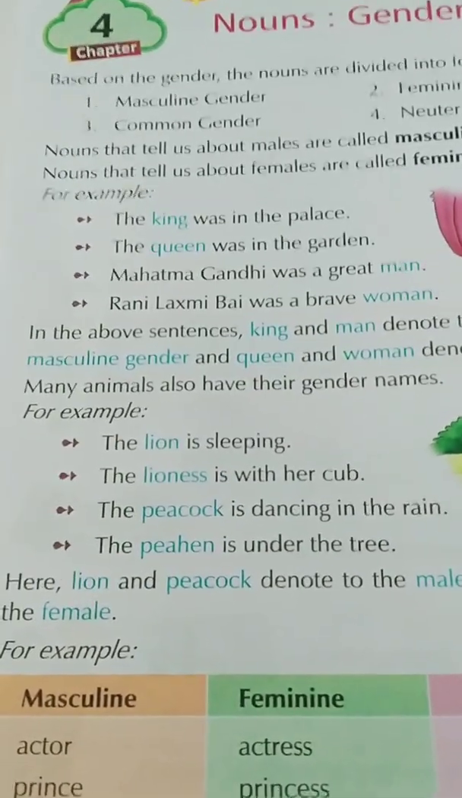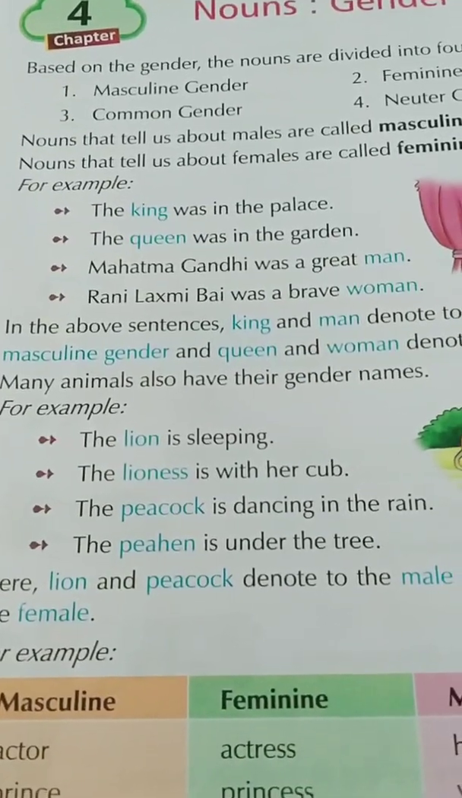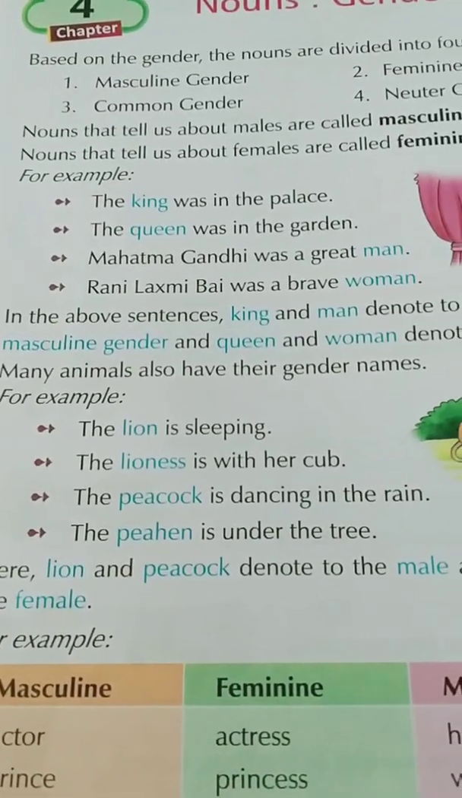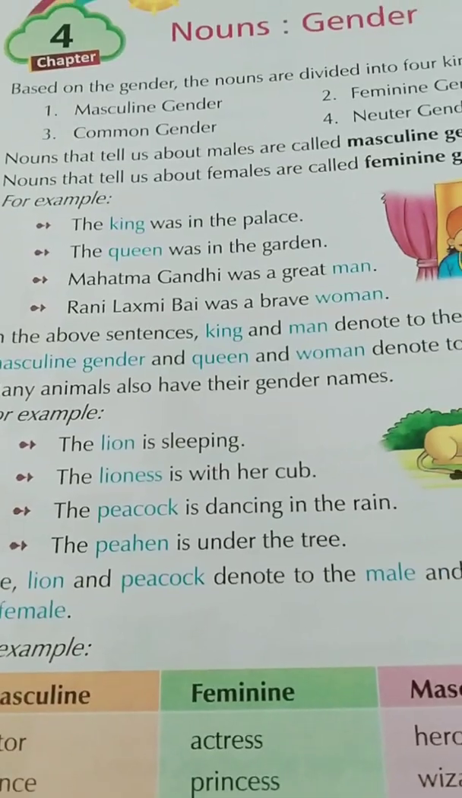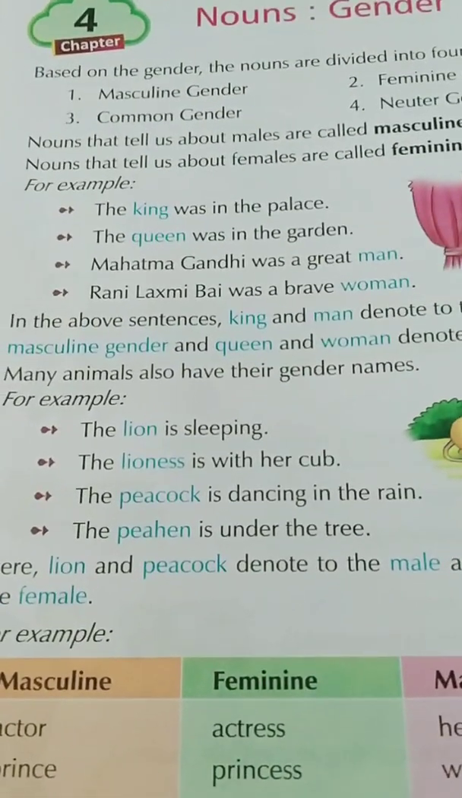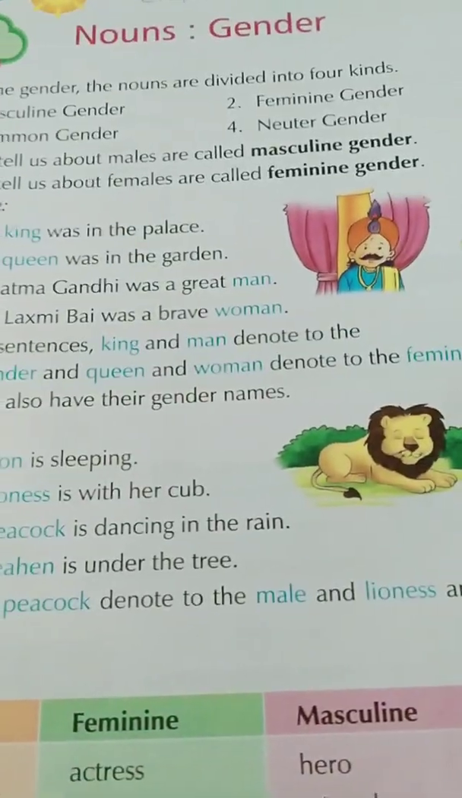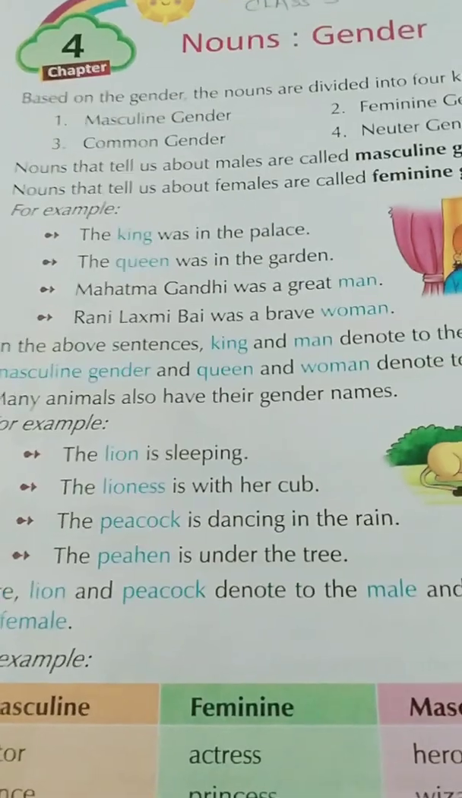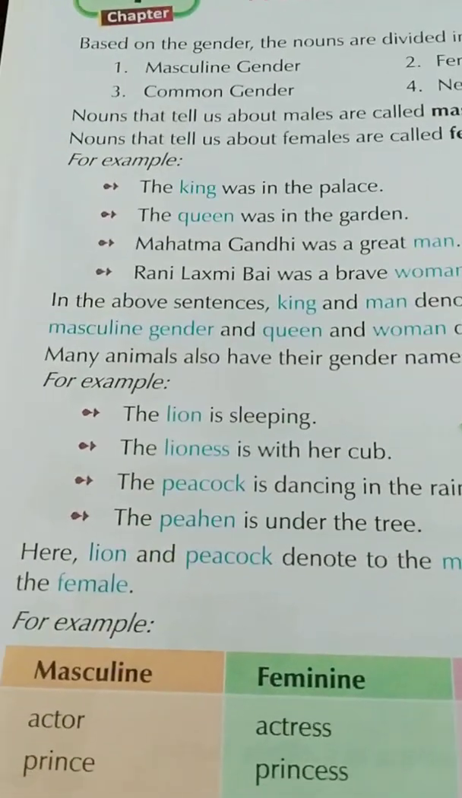Okay, let us read the next. In the above sentences, king and man denote the masculine gender, as I told you, no? Yes. And queen and woman denote the feminine gender. Many animals also have their gender names, for example, see the examples.